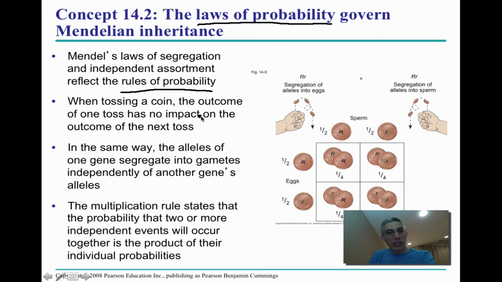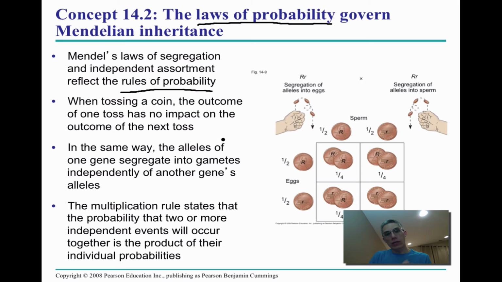When tossing a coin, and this is an example that's commonly used in a science class, the outcome of one toss is going to have no impact on the outcome of the next toss. So if you toss a coin and it comes up heads, and then you toss it again and it comes up heads, and you toss it again and it comes up heads, that doesn't mean that, well, it's come up heads 3 times, of course that fourth toss is going to come up heads.